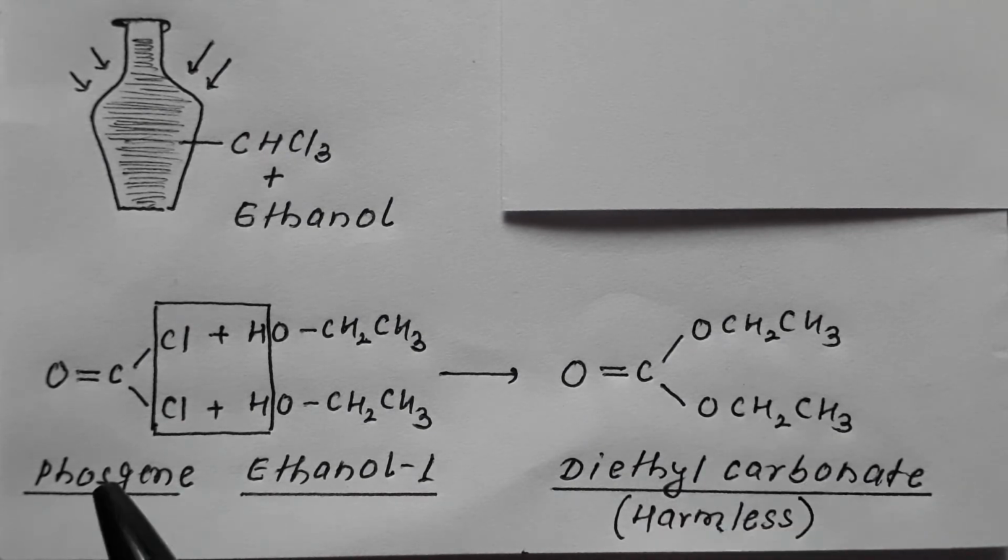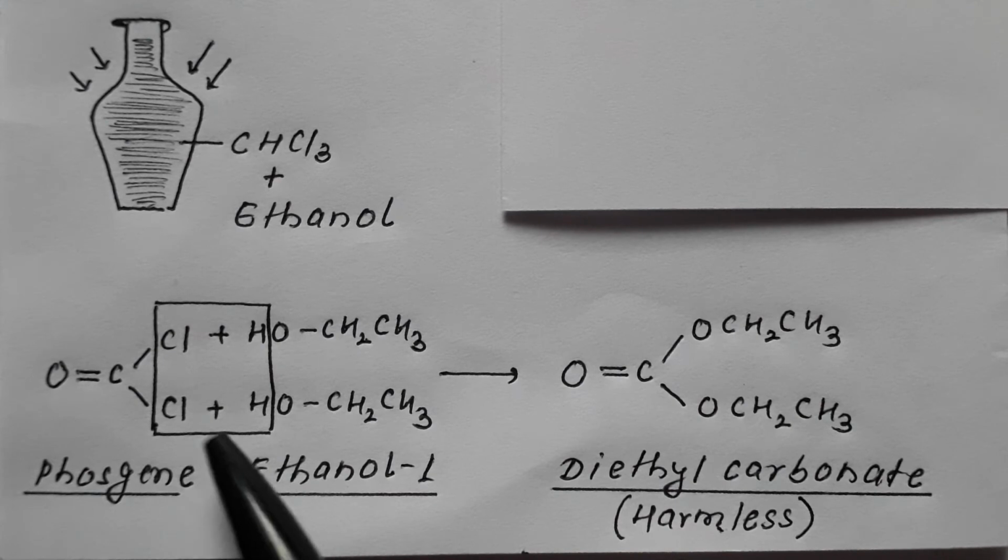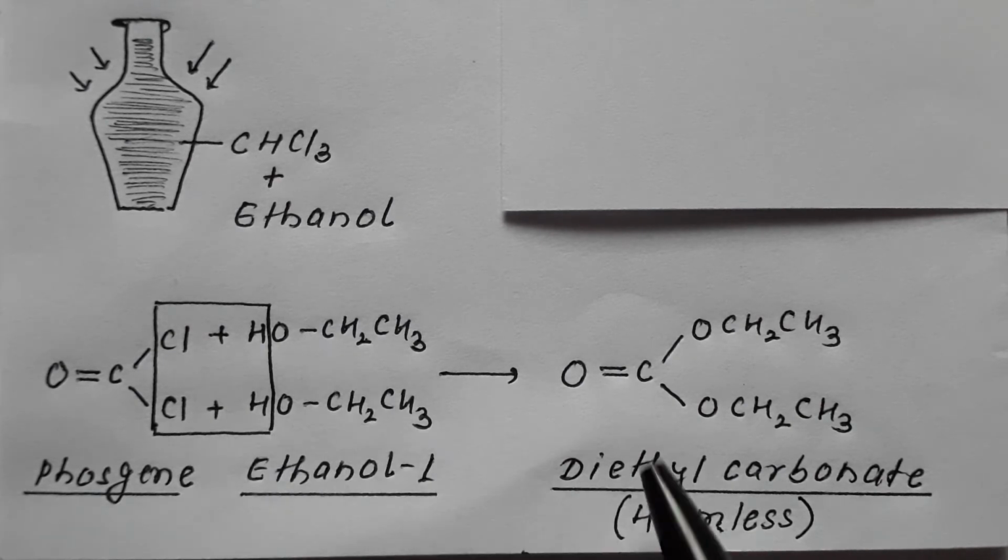So phosgene comes in contact with ethanol, 2H and 2Cl react, converting it into diethyl carbonate, which is harmless. So ethanol present in chloroform plays 2 roles. 1, it prevents the conversion of chloroform into phosgene, and it converts phosgene into harmless diethyl carbonate.